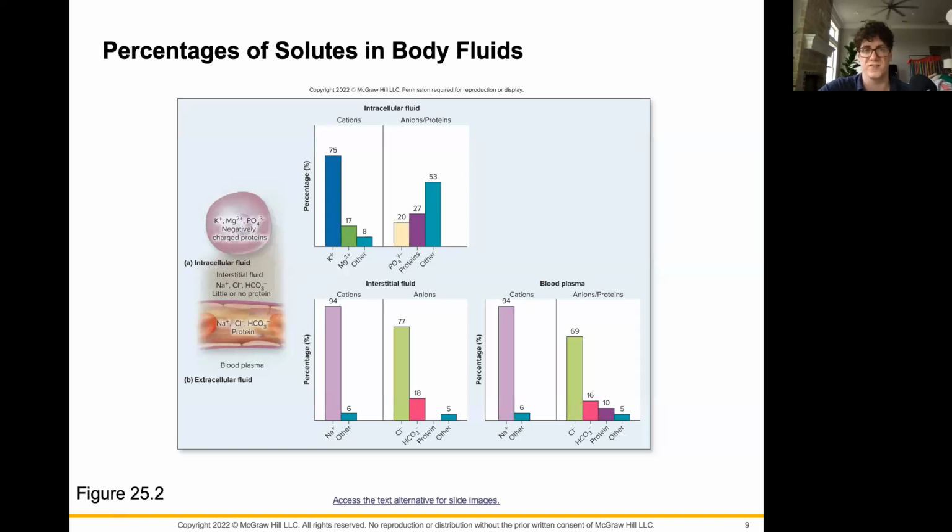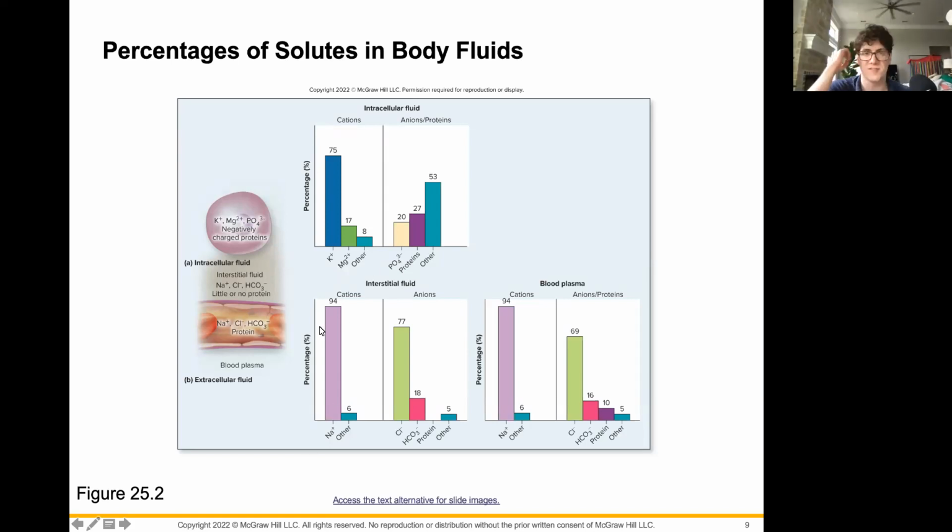Now, in all of these fluids, we're also going to find differences between the components that are inside these fluids. So if we look here at this figure for intracellular fluid, we can see that we're going to find a lot of potassium on the inside of our intracellular fluid. A little bit of magnesium, several other things, but our highest percentage is going to be potassium. But if we look at interstitial fluid, this is the opposite.